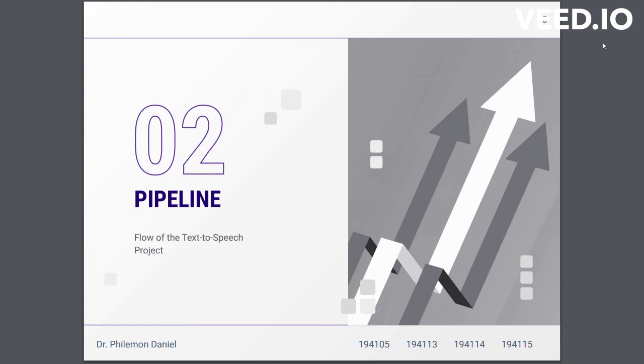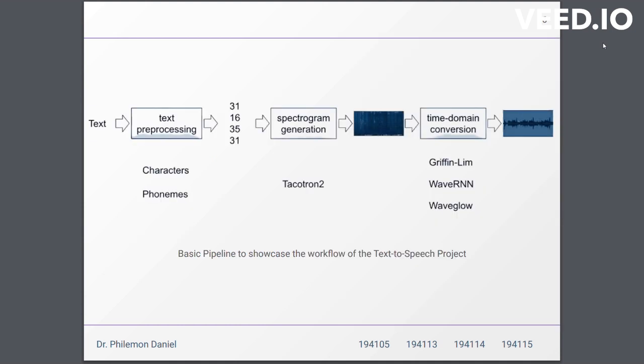The next thing I'd like to present is the general pipeline that we have used for text to speech conversion. First, we take the input text and pass it through a text preprocessor. This converts it into character tokens, which are processed by a model. The model we have currently used is Tacotron 2, but we can also use another model called FastSpeech.